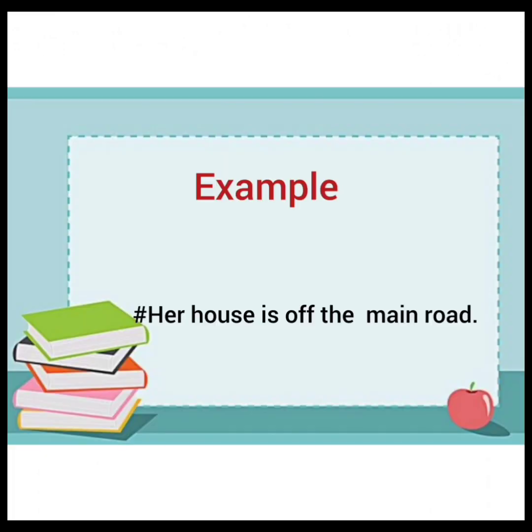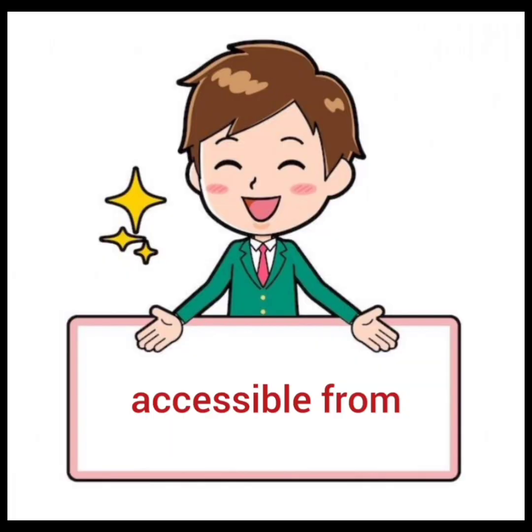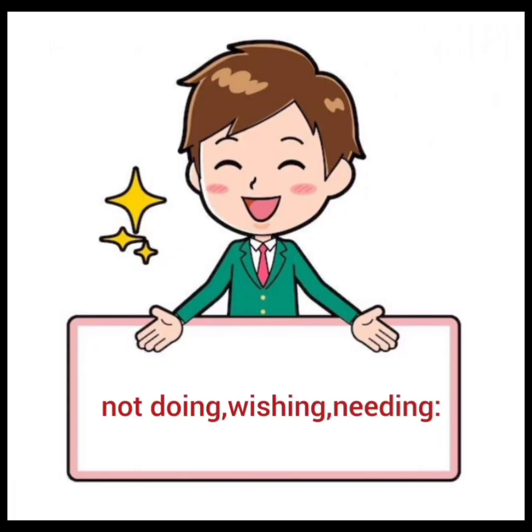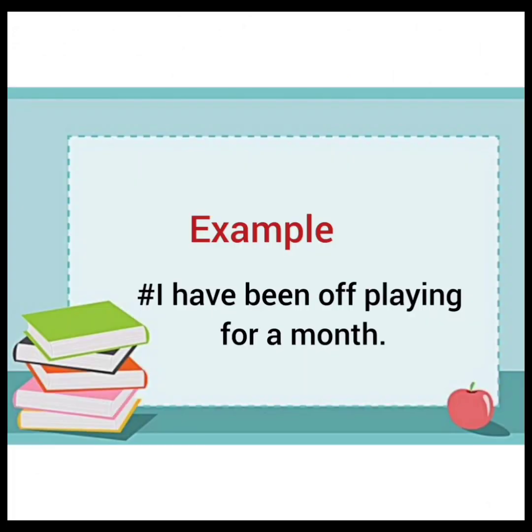Then off is also used for some distance. Her house is off the main road, like it is away from the main road. It can also be used for accessible from. There is another road off the straight road. Here it means that there is another road accessible from the straight road. Then not doing, wishing or needing. I have been off playing for a month. Now off playing here means that I'm not interested, I don't want to do it, I don't have any need to do it, but still I have been off playing for a month.